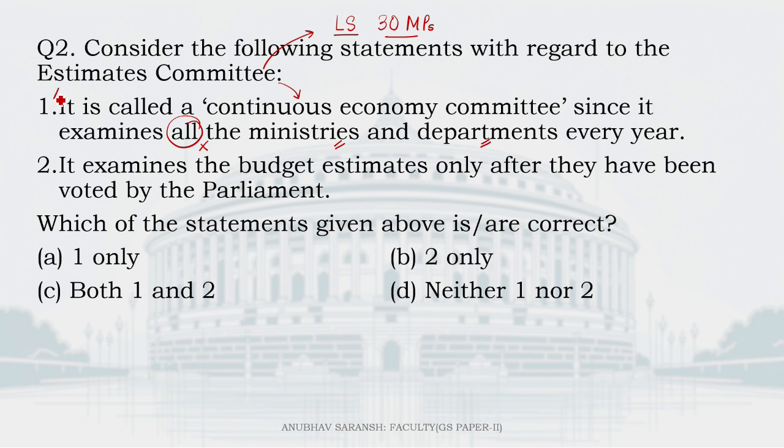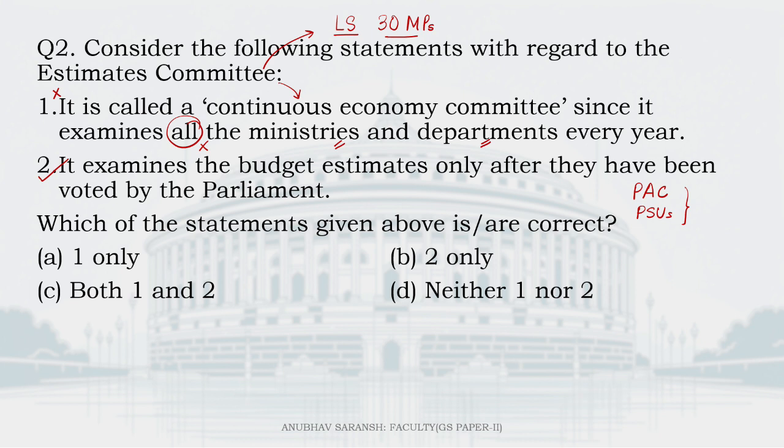Hence, 1 is incorrect. Second one is correct, of course, because these financial committees that we have, be it the PAC or the Estimates Committee or even the Committee on Public Sector Undertakings, all these committees primarily perform what we know as a post-mortem, meaning once the expenditure has been done or has been allowed, only then do these committees get the chance to look into it.